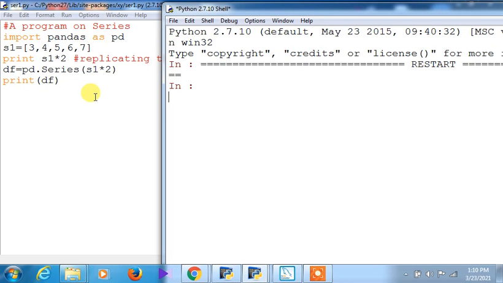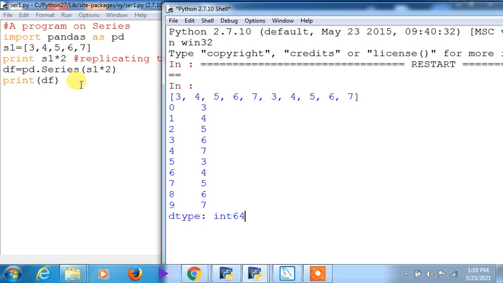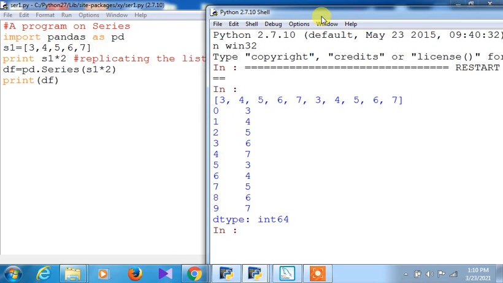The first index will start from 0 1 2 3 4 5 and then again 6 7 8 9, so altogether 10 indices will be generated in this case. Automatically the values will be distributed in the respective indices. You can see out here the value has been generated twice, 3 4 5 6 7, and here also twice, but against the index. So the index has appeared over here.